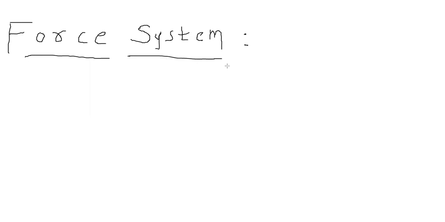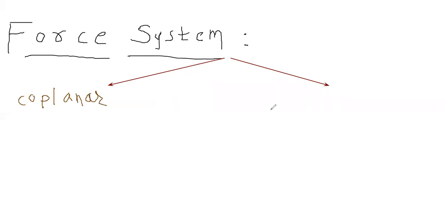Okay. So force system can be divided majorly into two categories. First one is the coplanar, and second one is the non-coplanar.